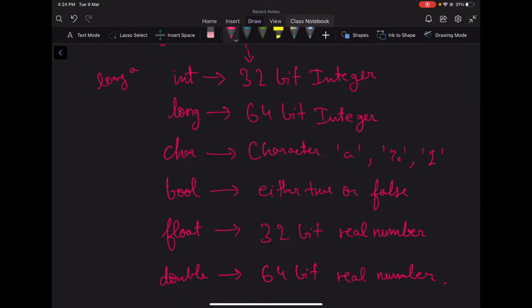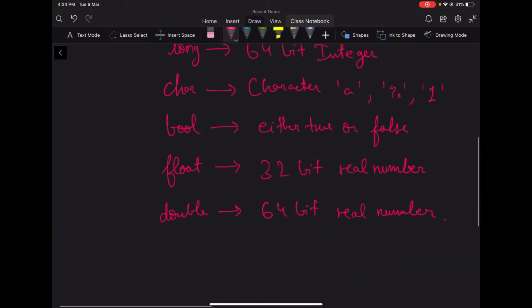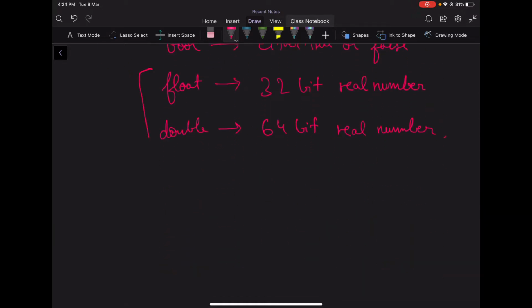Each of them has different storage, and that depends upon the compiler as well. You can study this in many major sources that are available. One basic thing that we can note here is that from this float and double, we can print up to certain decimal places as well.